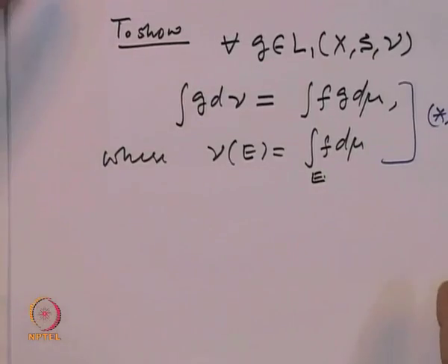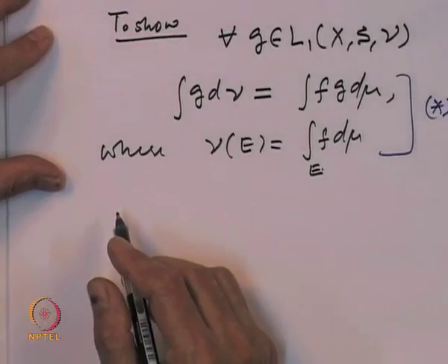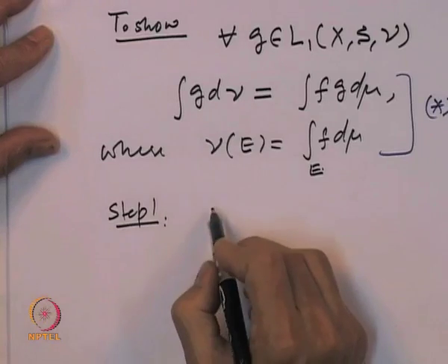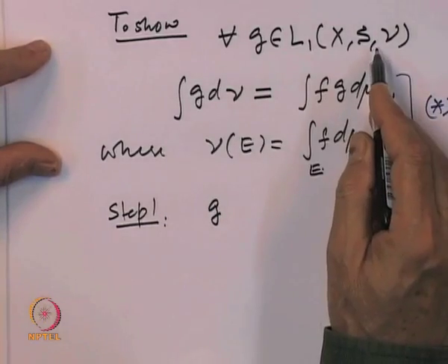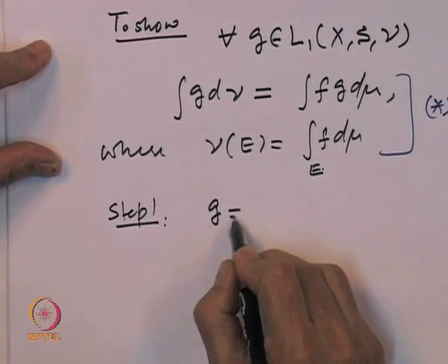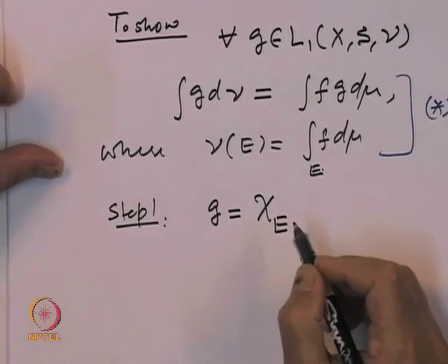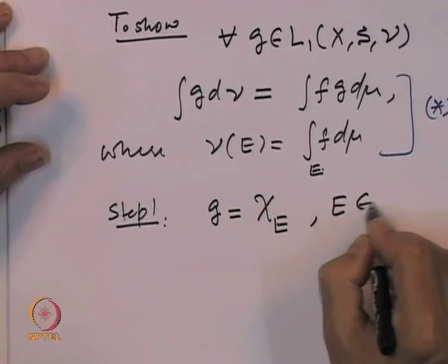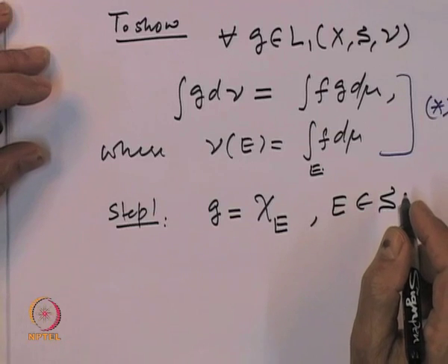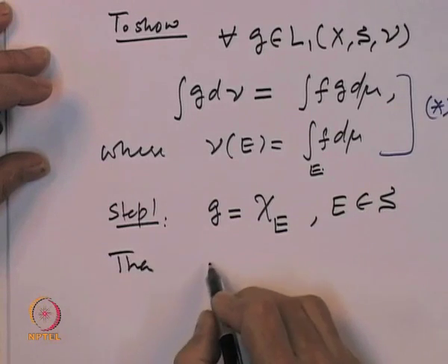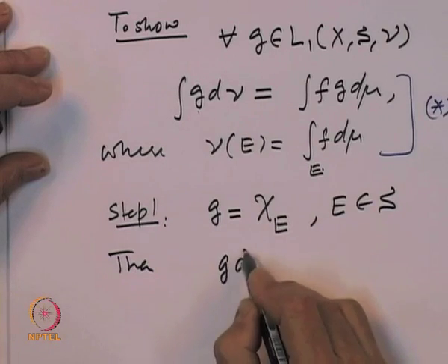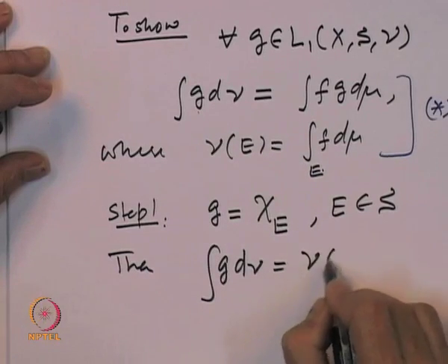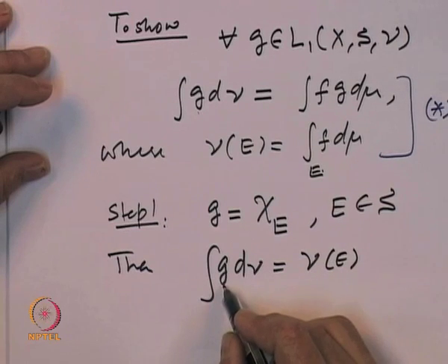So, as we said, let us first check this property. Step 1: let us take g as the indicator function of E, E belonging to S. In that case, the integral of g d nu, the left hand side, is nothing but nu of E, because g is the indicator function.